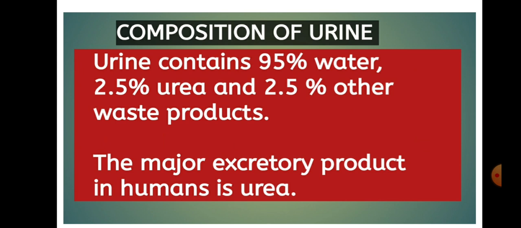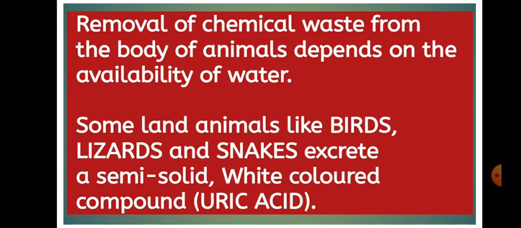There is a reference and question in our book about whether other animals also urinate. Friends, nature made some arrangements and adaptations in different animals. Removal of chemical waste from the body of animals depends on the availability of water. Some land animals like birds, lizards, and snakes excrete a semi-solid white-colored compound, uric acid.